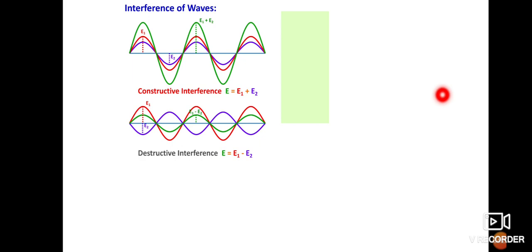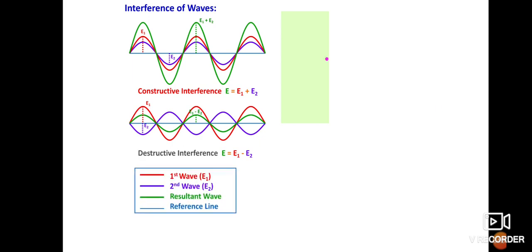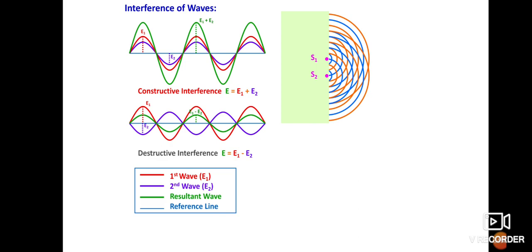Okay, now with the help of an example we see what interference is. If we consider the two sources S1 and S2, now there is formation of interference. See in the diagram how it forms. It forms like this. Two colors are used here, one is the orange color and another is the blue color, and we get the dark band as well as the bright band. Bright band is nothing but the constructive interference, and dark band is nothing but the destructive interference.